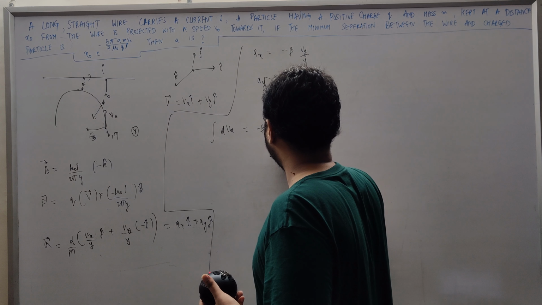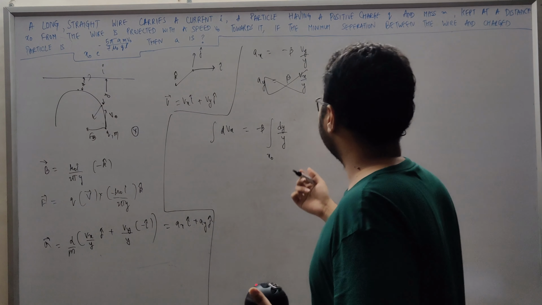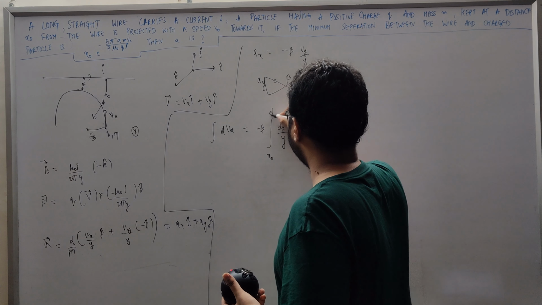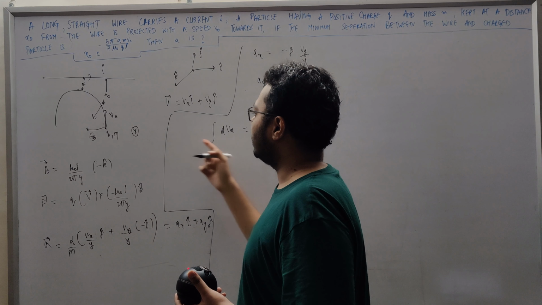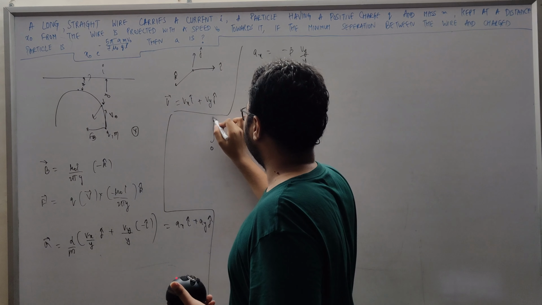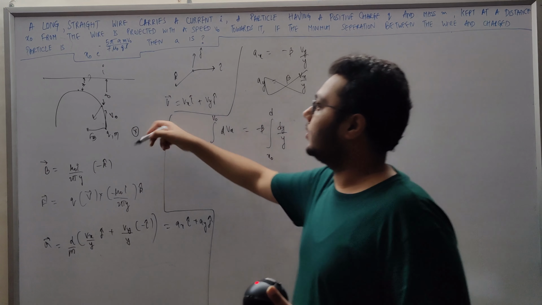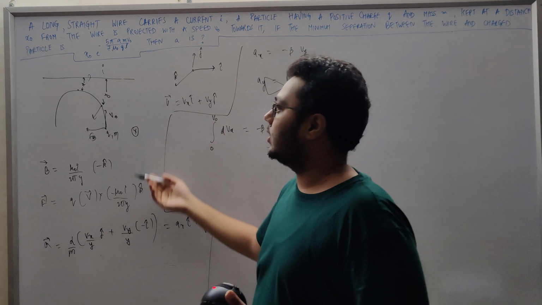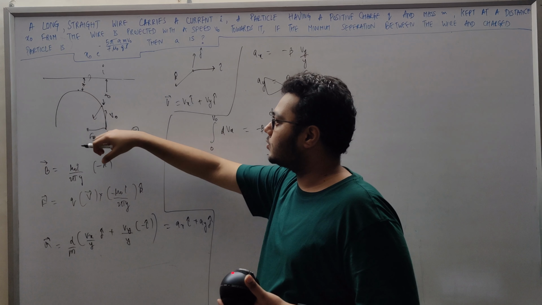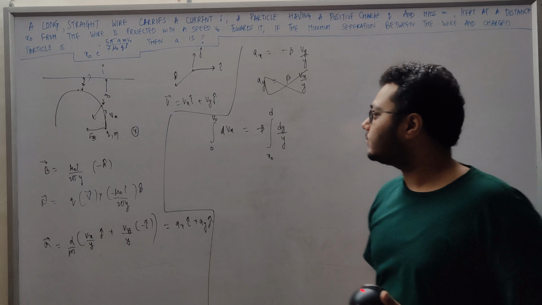We have limits when y is x naught and when y is the minimum separation, let's say d, and vx at this point is 0, and at this point it is v naught. Why v naught? Because the energy is conserved from here to here, as the magnetic field doesn't do any work. So half m v naught square equals half m vx square. So vx is equal to v naught.